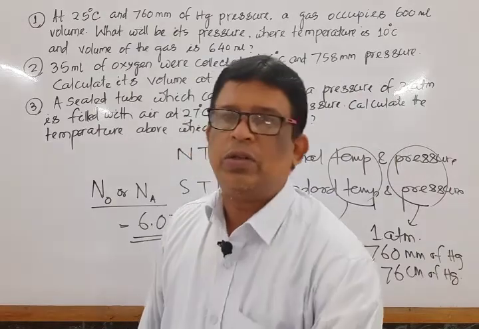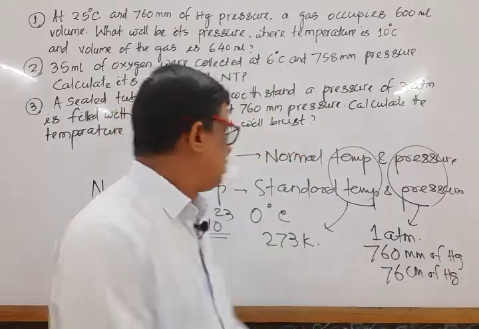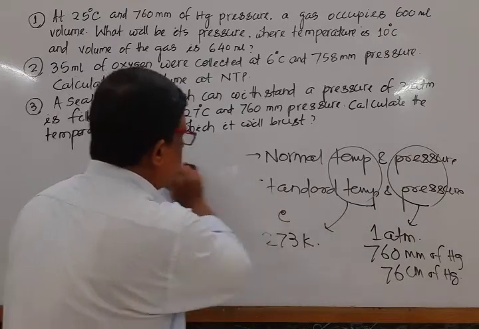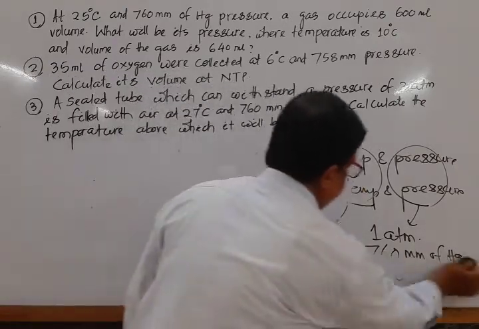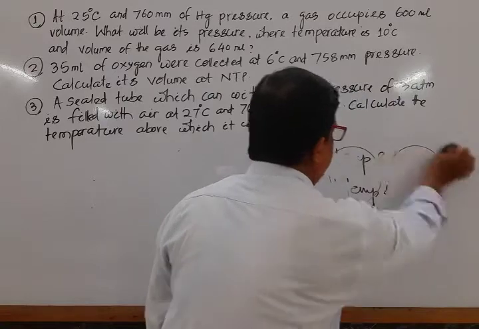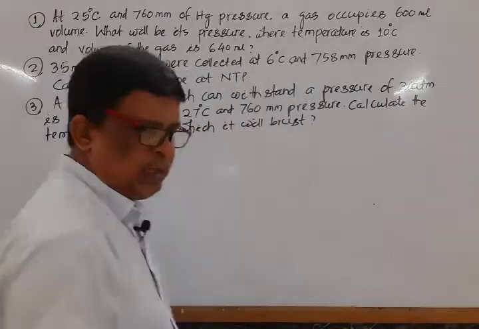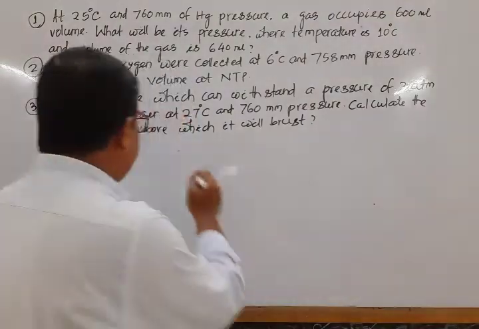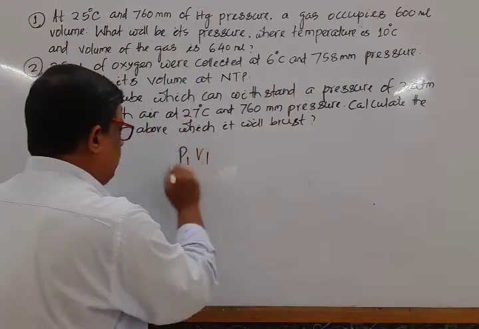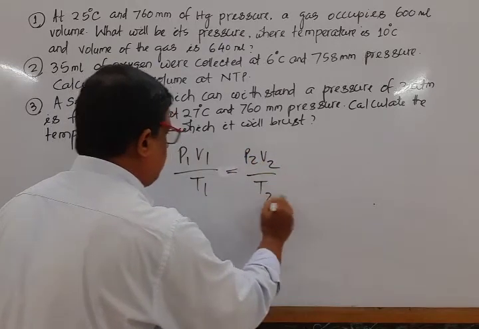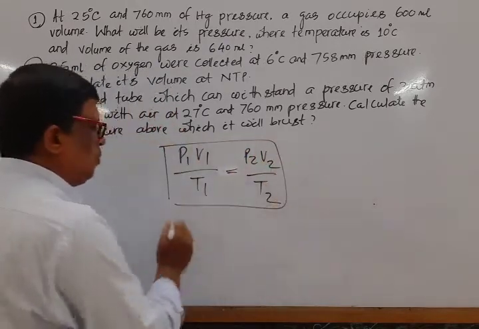Next, switch over to the combined gas equation. What is the combined gas equation? P1 V1 by T1 is equal to P2 V2 by T2. Mark that.